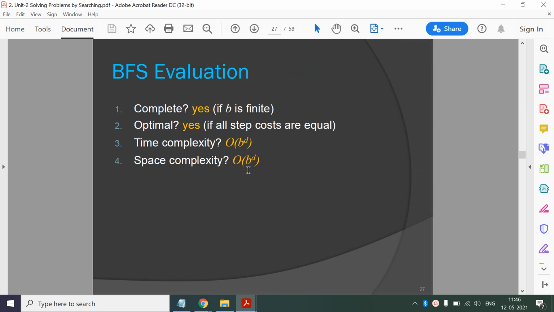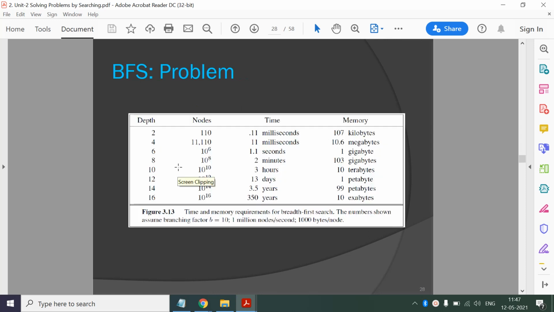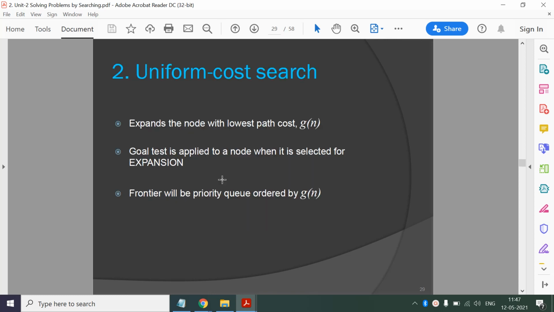We have seen the algorithm in detail, and here it is complete if branching factor is finite, it is optimal, but this is the problem, it has exponential time complexity and exponential space complexity, and we have seen this through example. So if the depth level is 12, we require 1 petabyte of main memory, which is impossible, and it will take some days or years, and this depth is pretty much possible. So we have seen the example of chess, so this depth is pretty much possible, so we don't want this exponential time and space complexity.